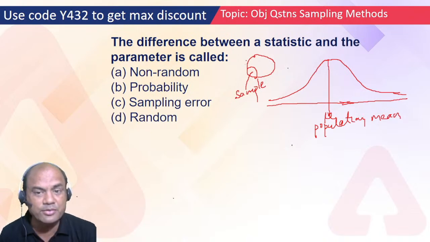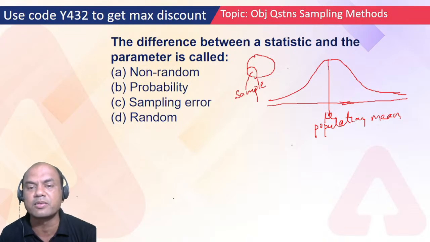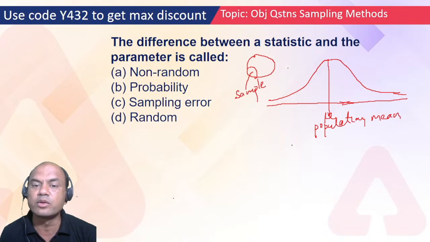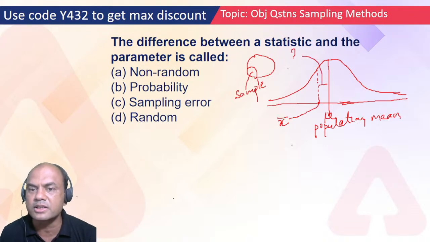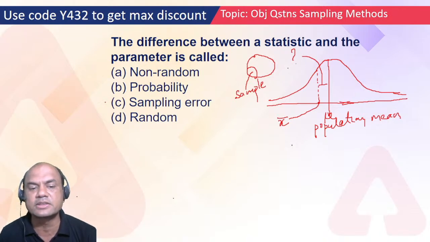Now I have shown the sample over here, but it's not like this. It is spread across the whole population, some part of this, some part of this, like this. And then I find the mean of that sample. So if that sample mean lies somewhere over here, near this, it is generally called X bar, the sample mean. So what is this difference called? This is the question. This difference is called, correct, sampling error. A, B, C or D: sampling error.